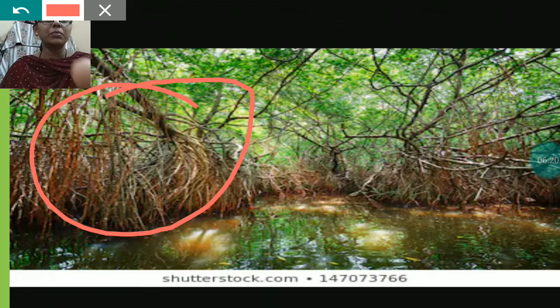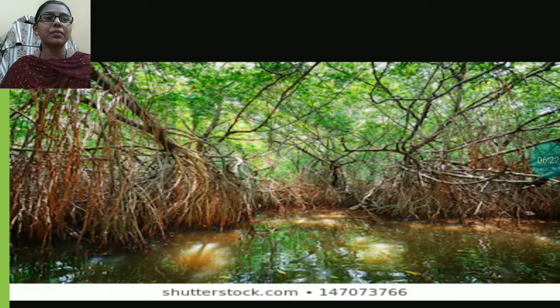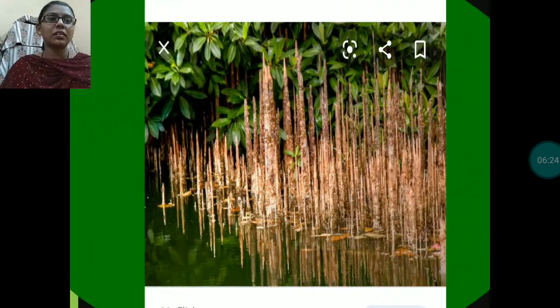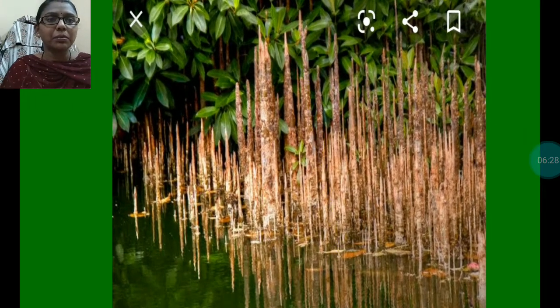And let me show you one more picture. These are the breathing roots. Here you can see these are the breathing roots which are out of the water, and from the air these roots breathe. Clear?